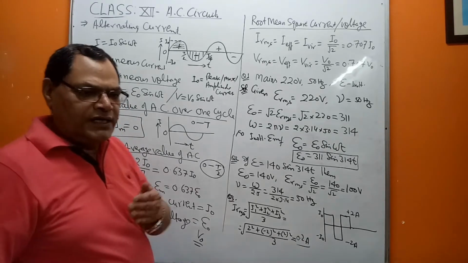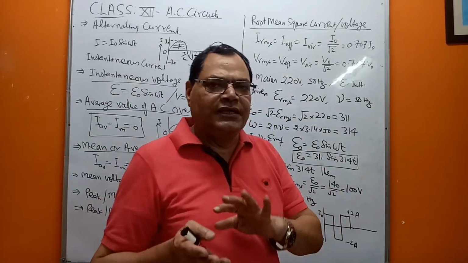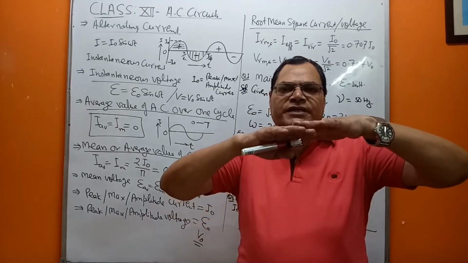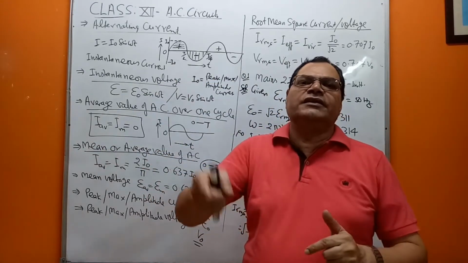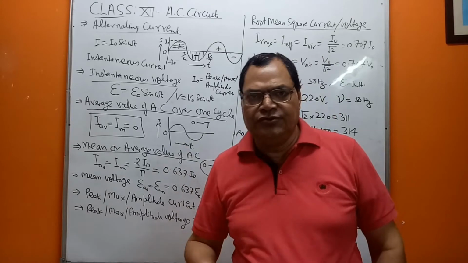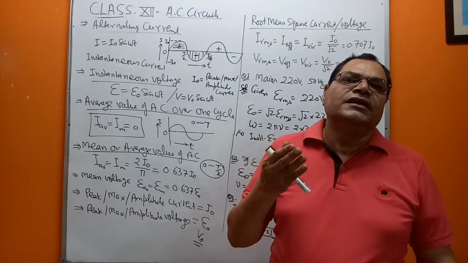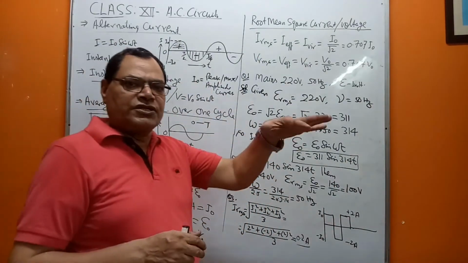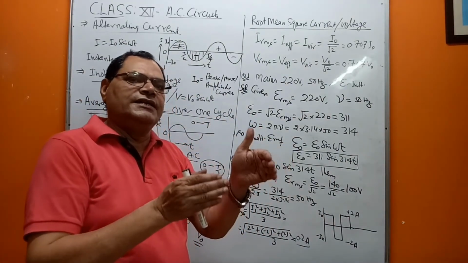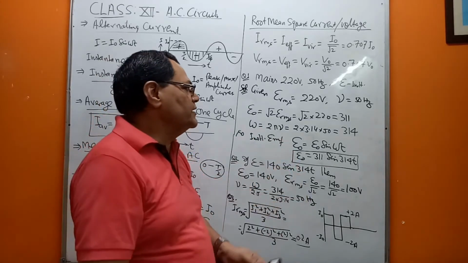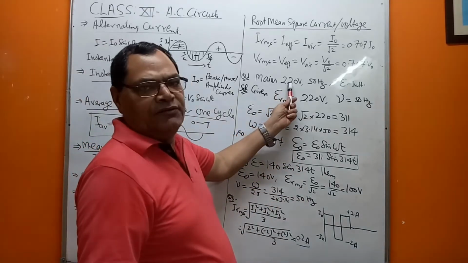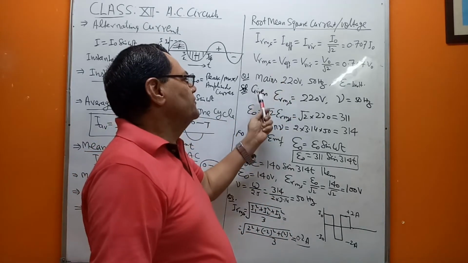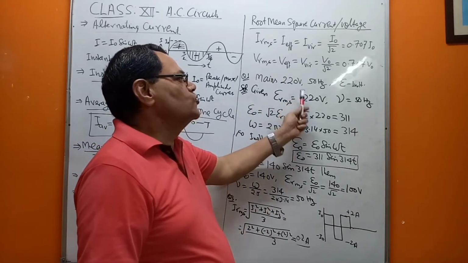Remember, whatever voltage or current values are given in the question are always RMS values, unless the terms peak value or maximum value are used. If those terms are not used, the given data is for RMS, meaning this 220 volts is nothing but the RMS voltage. So given is ERMS is 220.